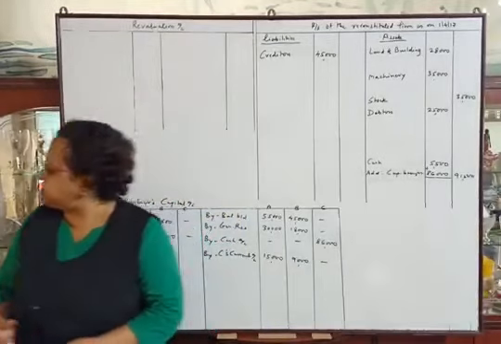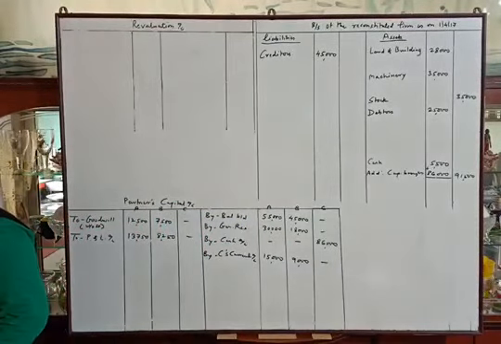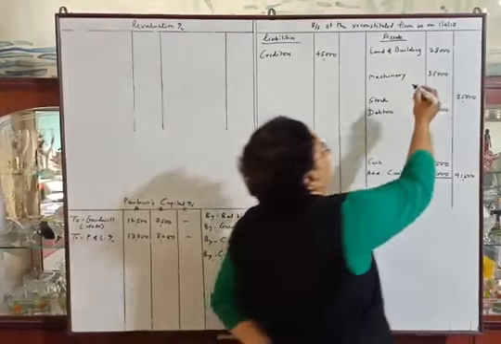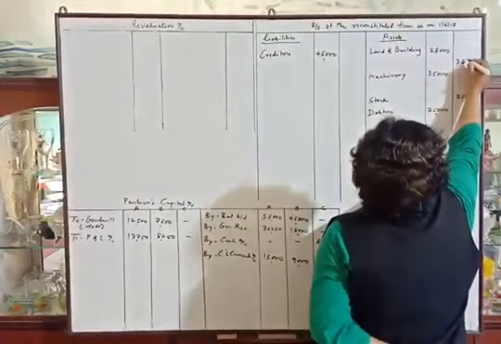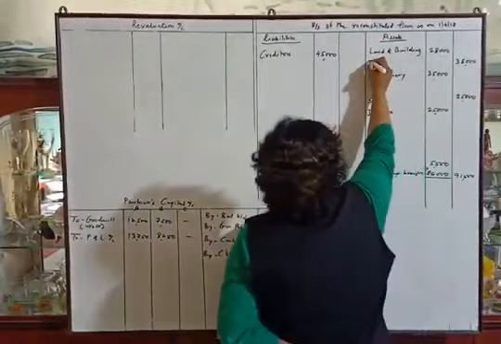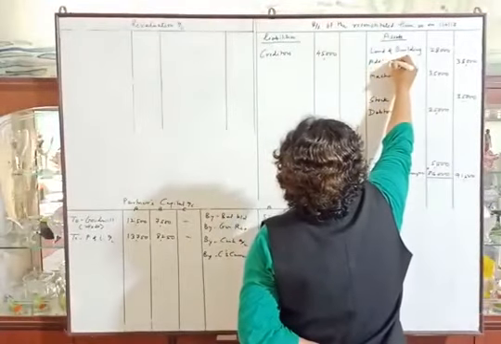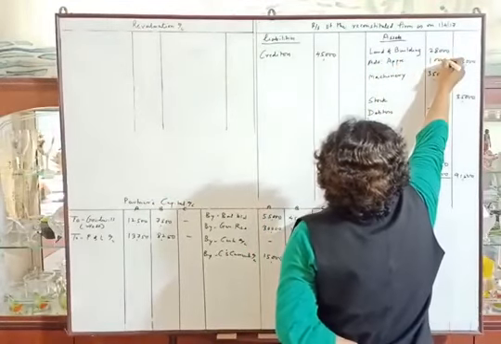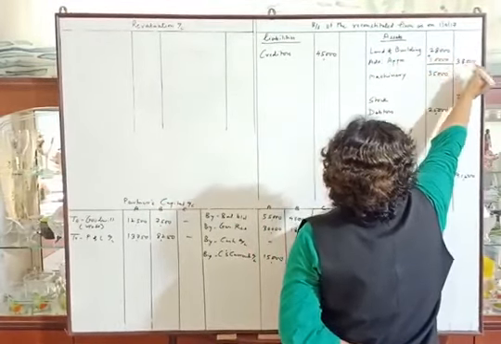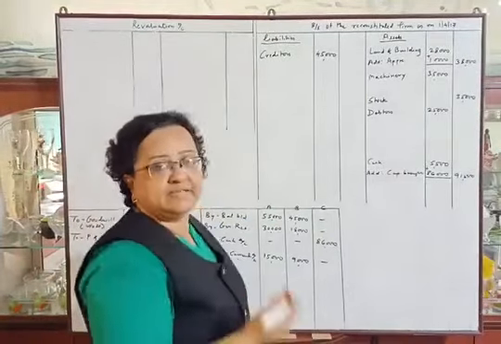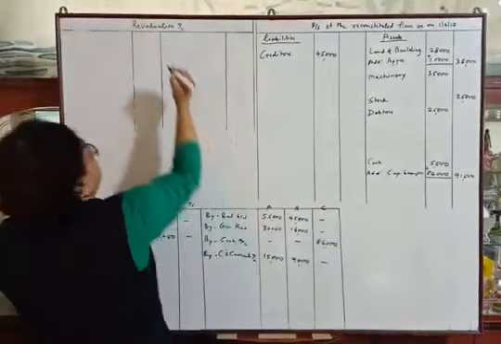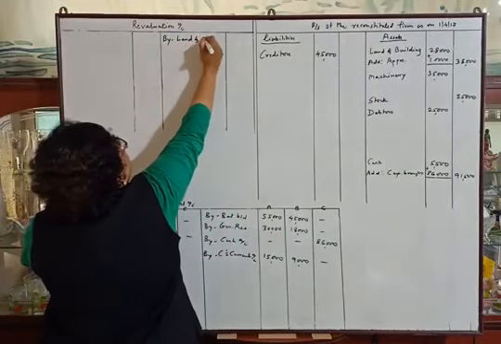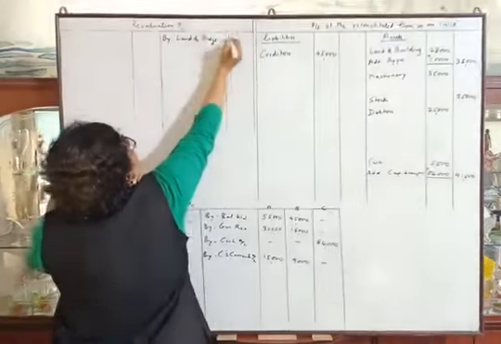Okay. Next adjustment. Land and building valued at rupees 38,000. So we have to make the value of land and building rupees 38,000. It means appreciation of rupees 10,000. So add appreciation 10,000, which will be 38,000, and appreciation in an asset means profit. So by land and building 10,000.